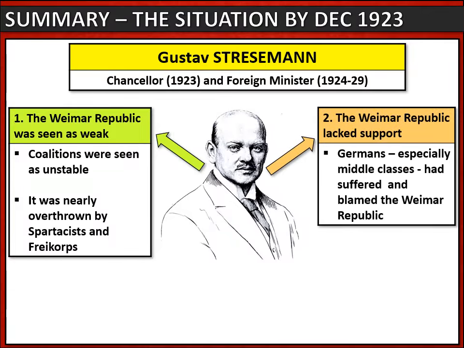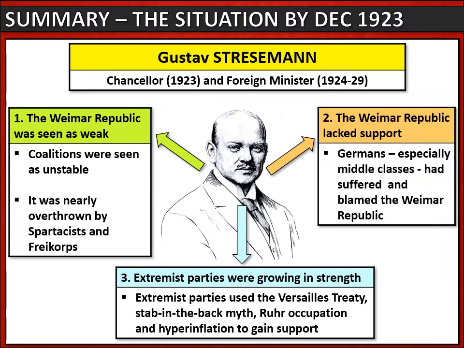Secondly, the Weimar Republic lacked support in German society. Many Germans disliked the Weimar Republic, and middle classes, who would traditionally be supporters of democracy, had suffered particularly badly during the hyperinflation. They blamed the Weimar Republic for their problems. Finally, extremist parties were growing in strength.